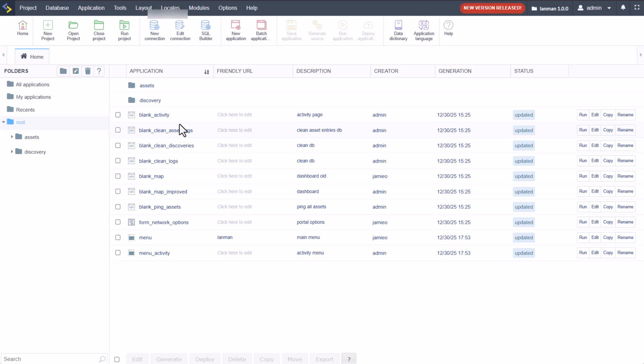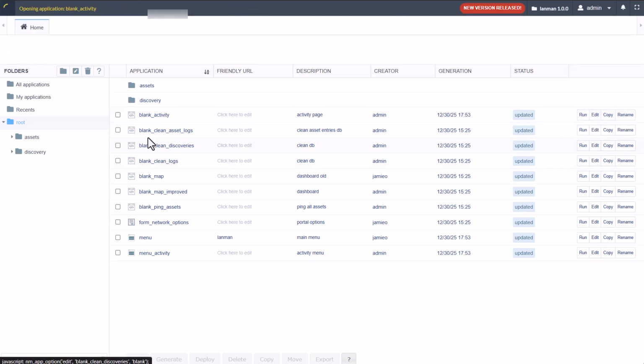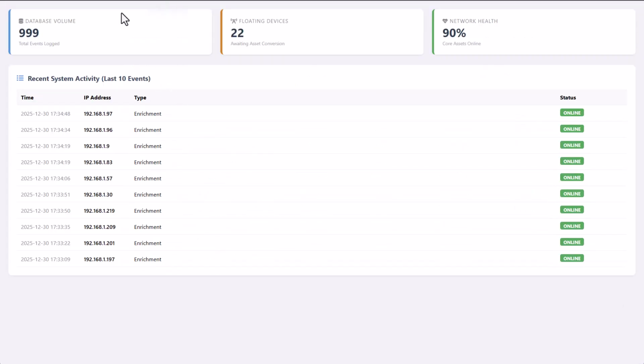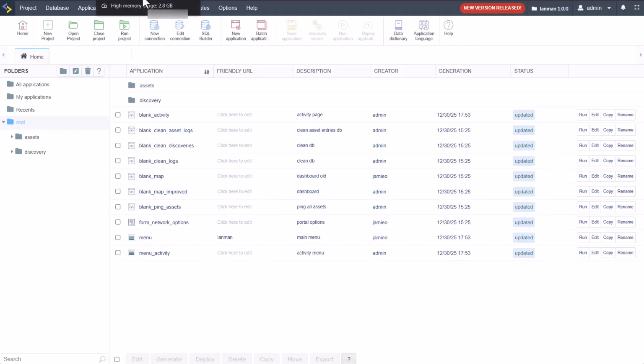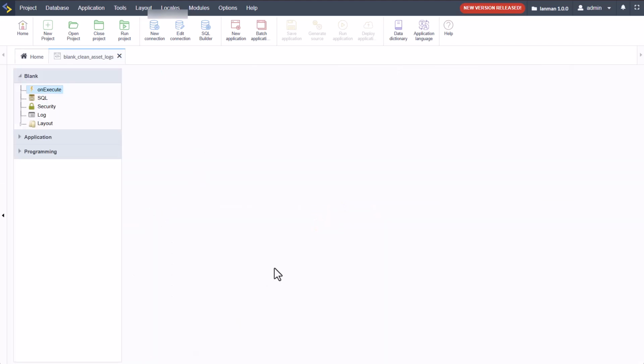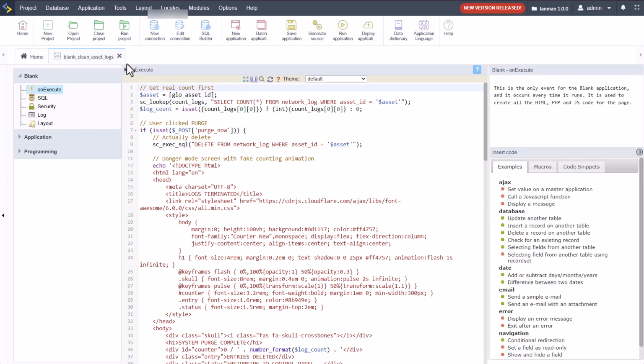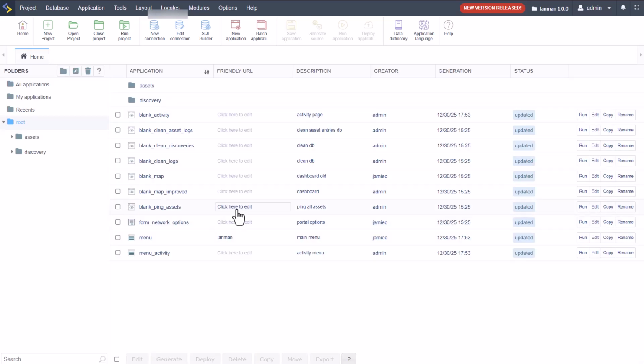And then we have here various blank applications here within the root. So we have here the blank activity, and that is the blank activity overview. And then we also have the clean asset logs, and that then cleans the logs out and purges everything like the def view that we have here. The clean discoveries, the clean logs. We've got the blank map, which is then our map view.